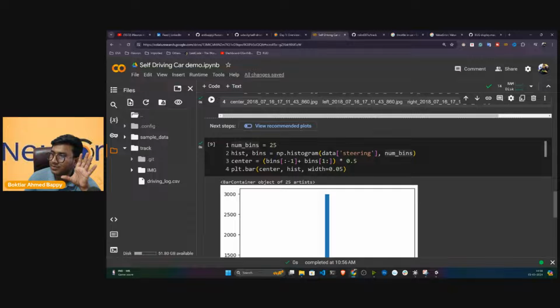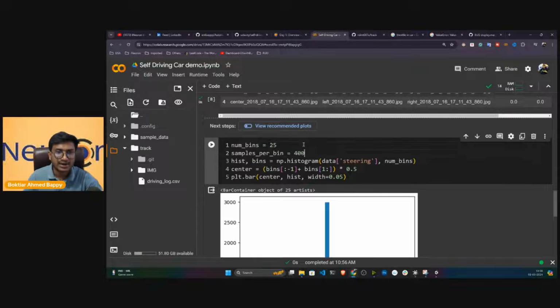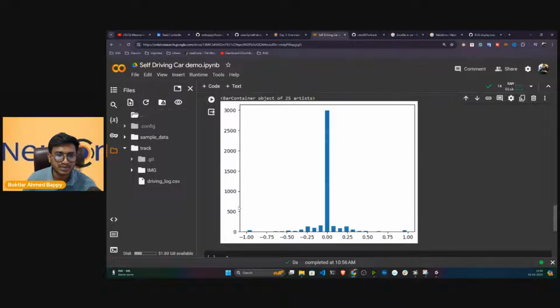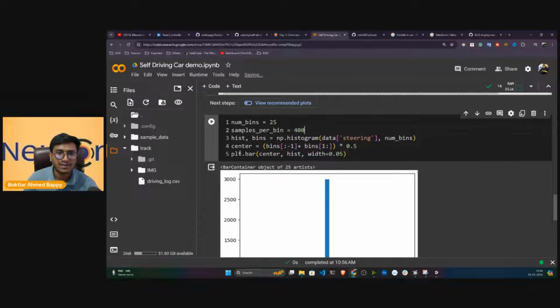For this, I can just take some of the samples. Let's say I only want to keep 400 examples. That means till this point I'll be keeping the zero value, and everything else I'll be removing. Now let me just draw a line here. For this, I have already written one code.